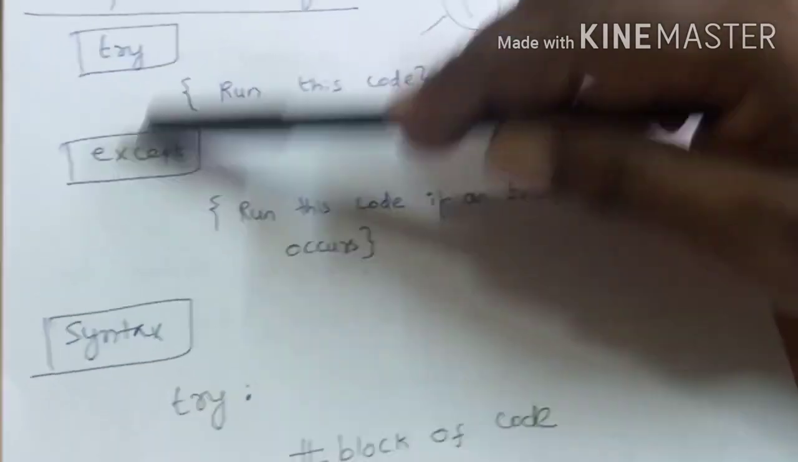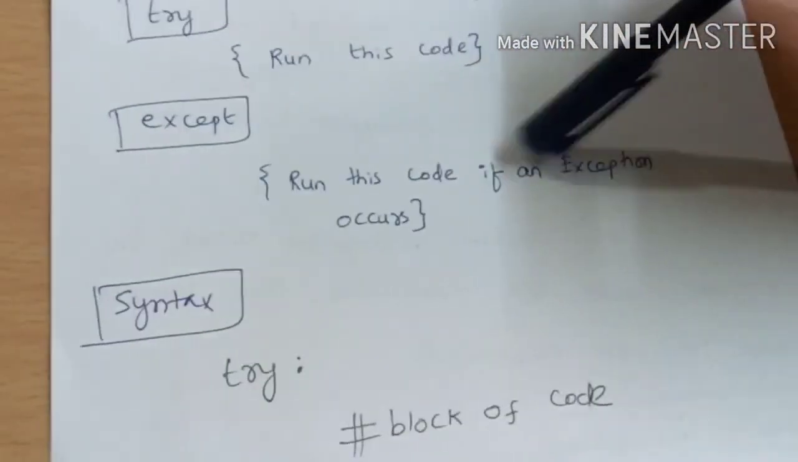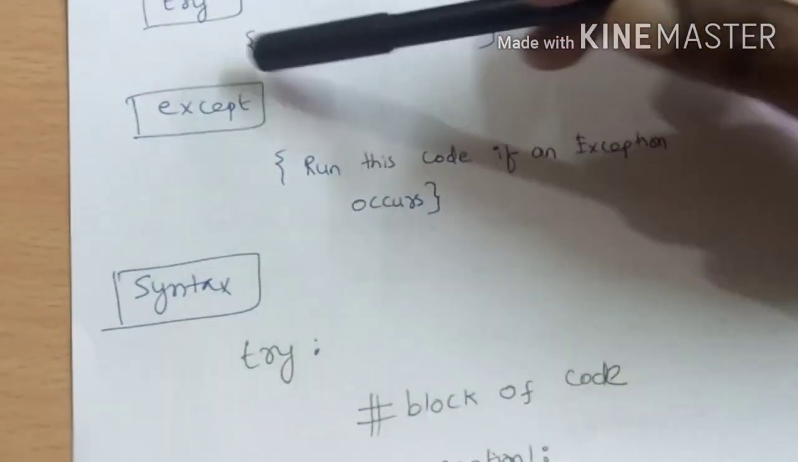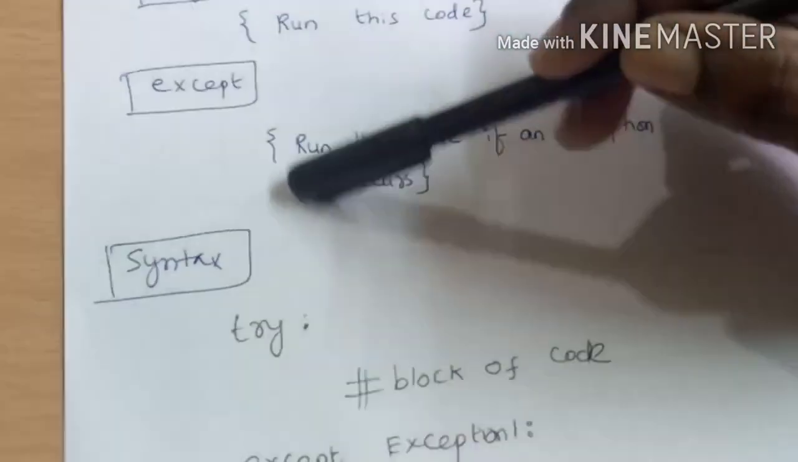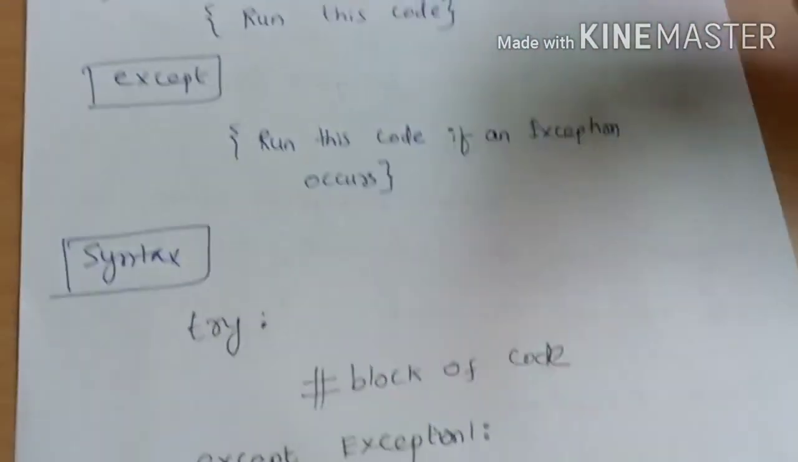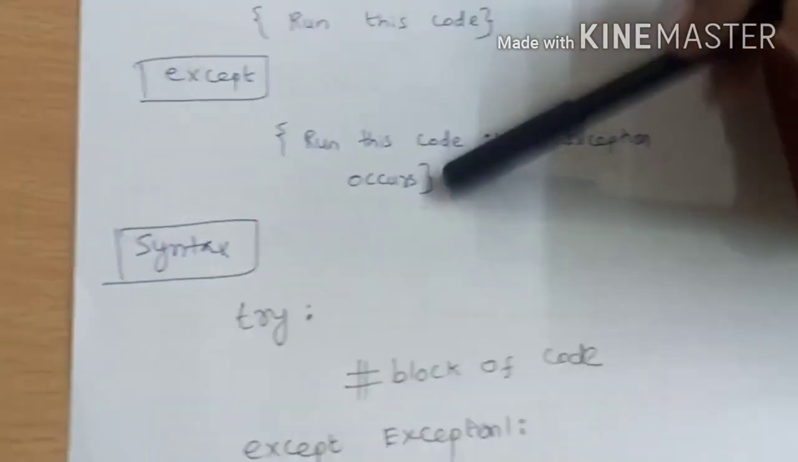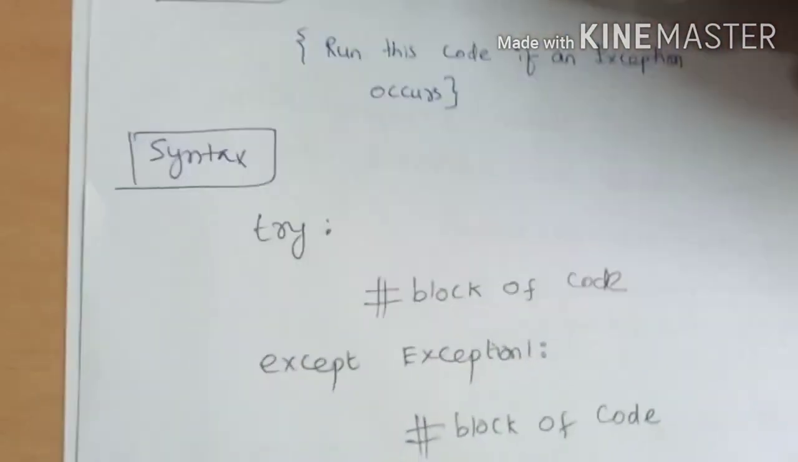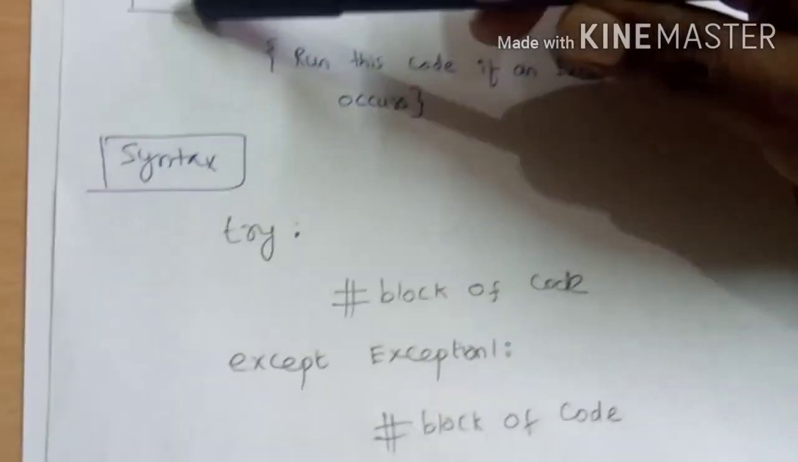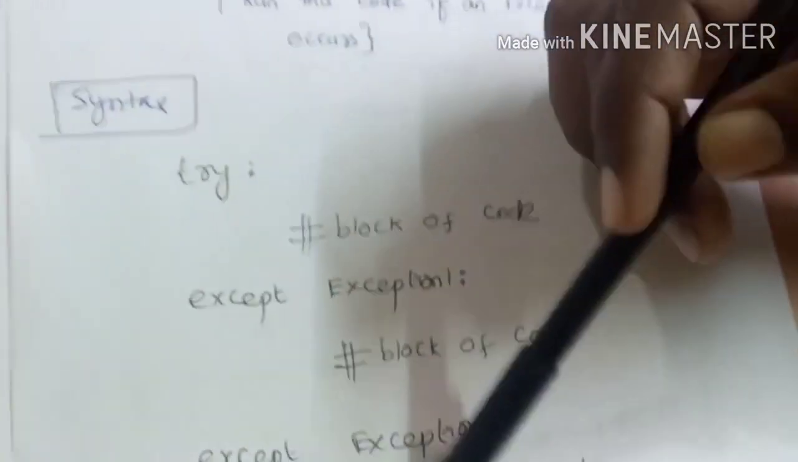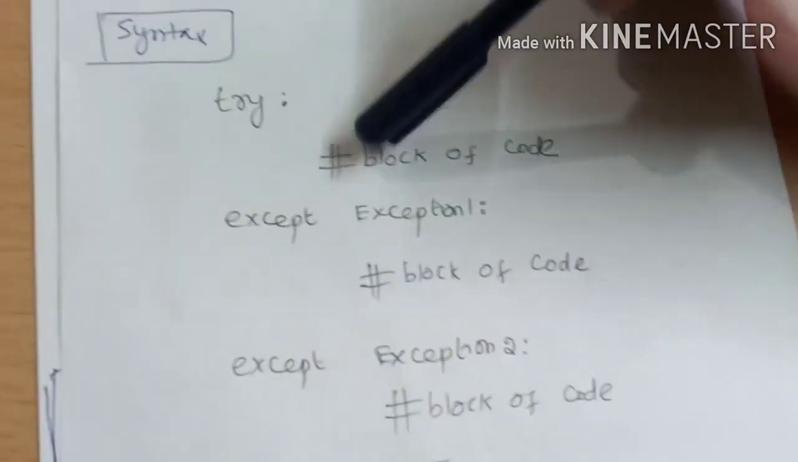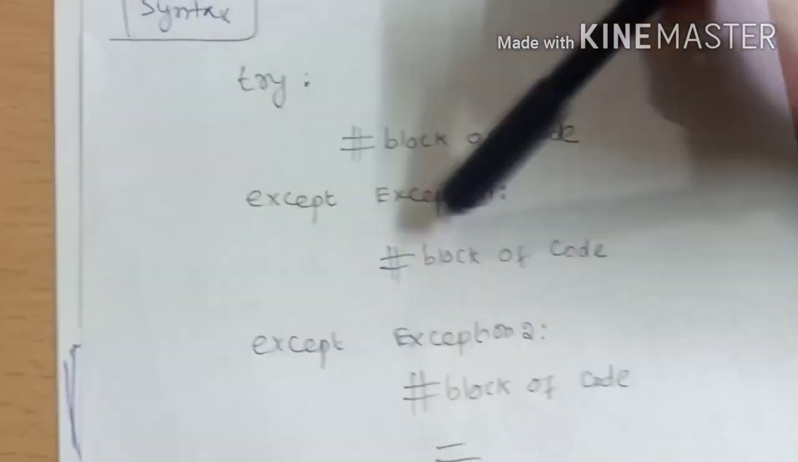Now except, what is except? Except runs the code if an exception occurs. So in the except, you put the code that you want to run when an exception occurs. So this is the first version of the exception handling, try except. In this example I have given only one except. In general you can have n number of excepts like this. So try, block of code. This is except, the first category of exception, block of code.